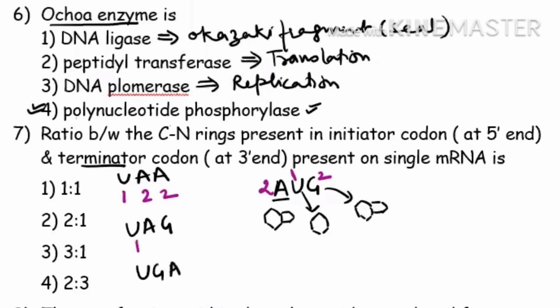So it will be 1, this will be 2 and 2, this will be 1, this will be 2, this will be 2. The total C and N rings present in the terminating codon will be 5 in number, and the total present in the initiating codon will also be 5 in number. Understood? So your answer should go to the first option.